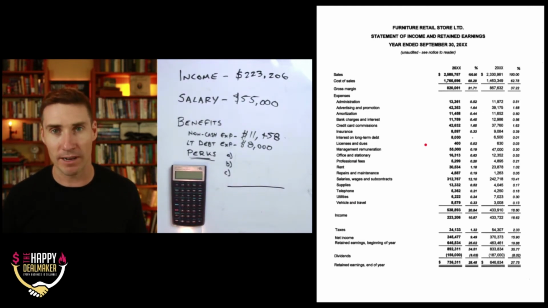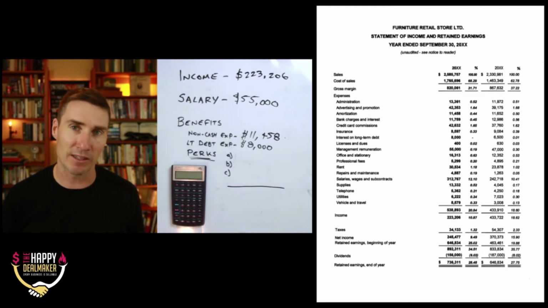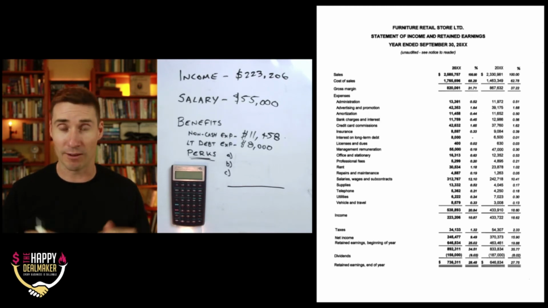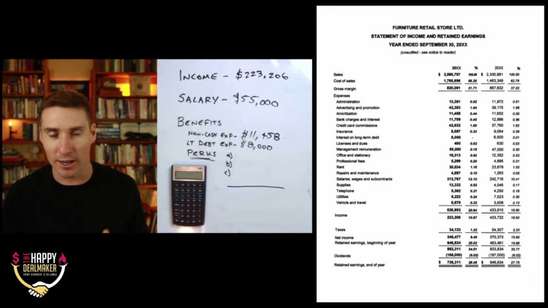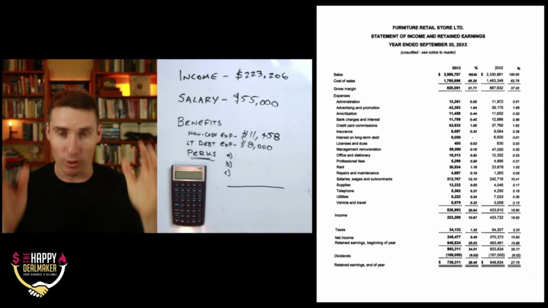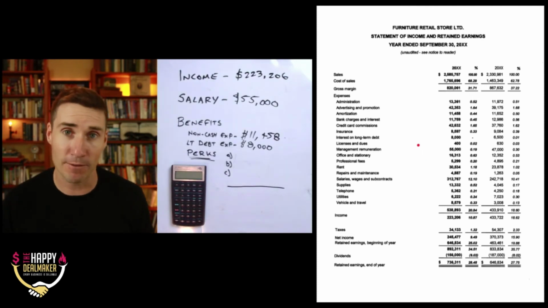So what we're trying to figure out here is, okay, if we didn't run all these unnecessary expenses through our business to reduce our income at the end of the day and reduce the tax burden that we have, what would the discretionary earnings actually be? We're trying to do that kind of audit on the company: if it was run completely clean, what would it look like from an income basis at the end of the day? So let's do that for this company.